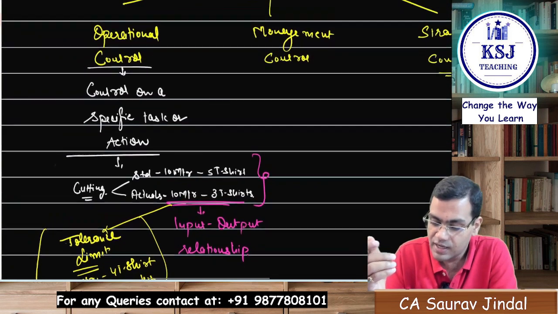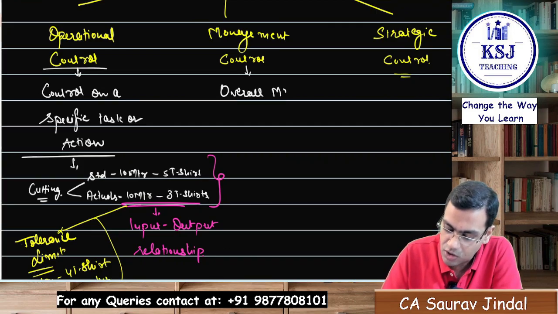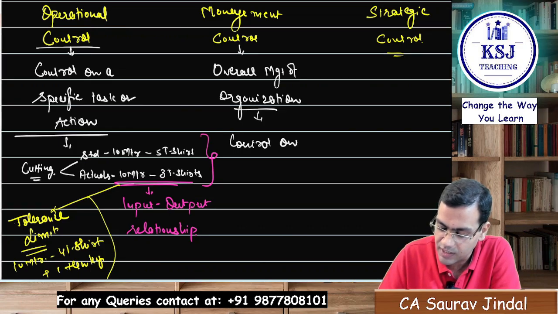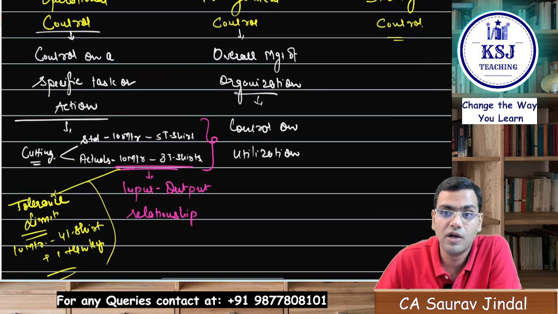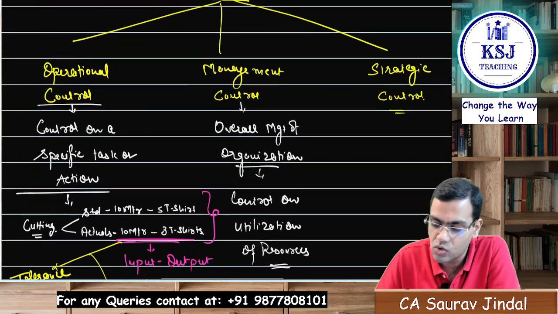Then if you talk about the management control, this is regarding the overall management of the organization. Control on the overall management of the organization, that overall the resources are being utilized effectively and efficiently, right? That is keeping a control on utilization of resources, that resources are being utilized effectively and for achieving the organizational goals, right? So utilization of resources. Clear? So this is the overall management control.